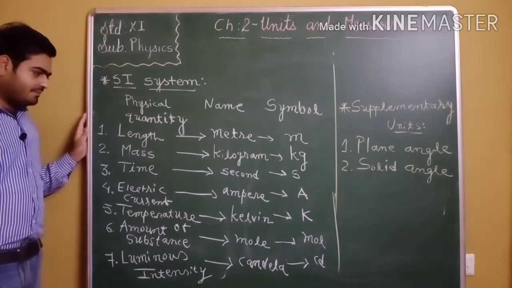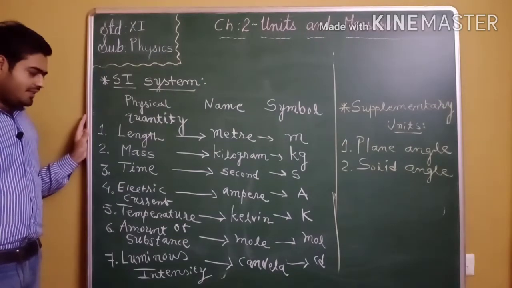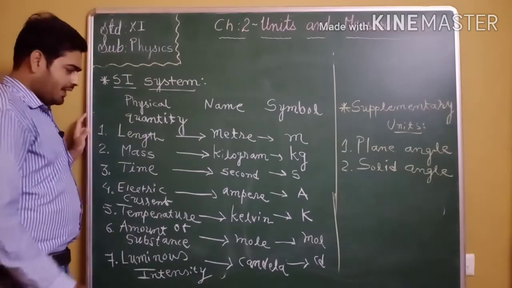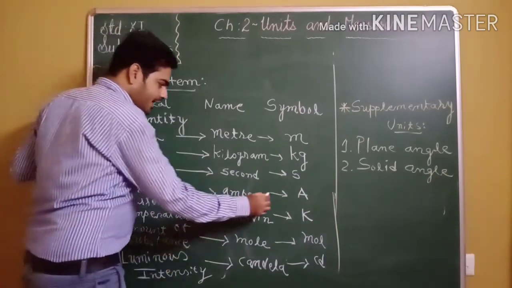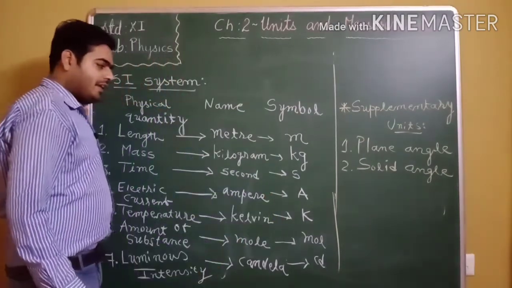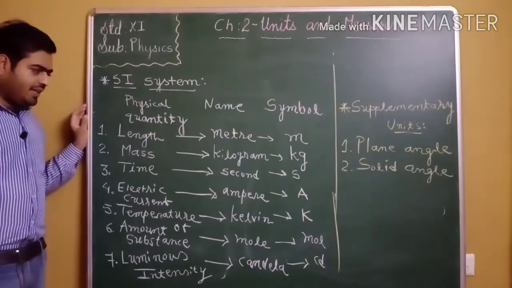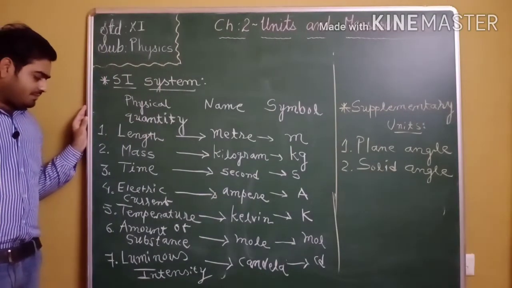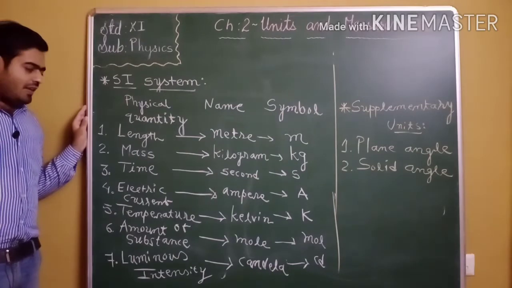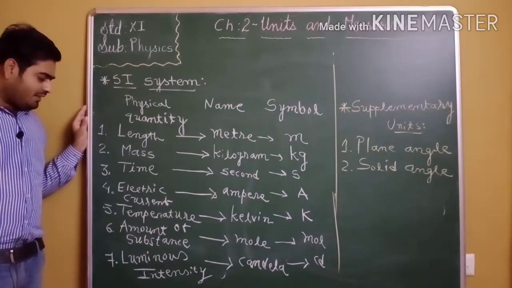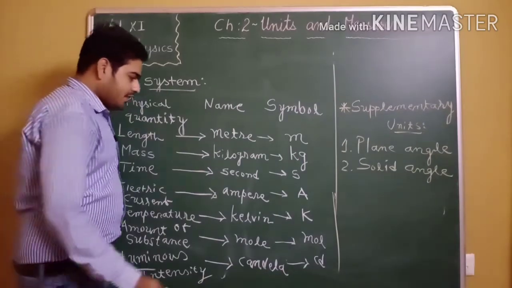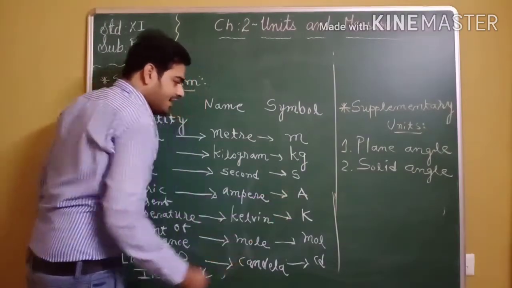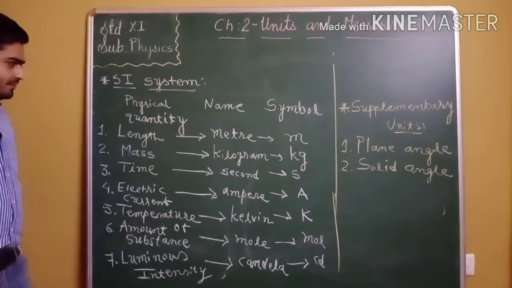Electric current. Electric current is measured in ampere. So ampere is the SI unit of electric current, and its symbol is capital A. Why have we taken capital A here? Because whenever units are named after a scientist, those units are written with a capital symbol.